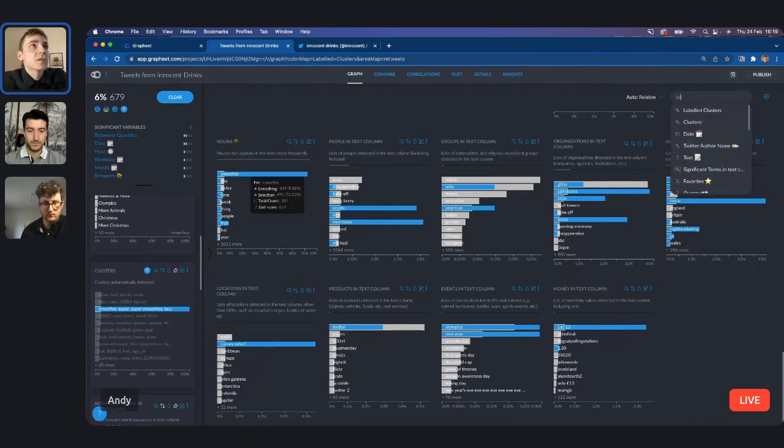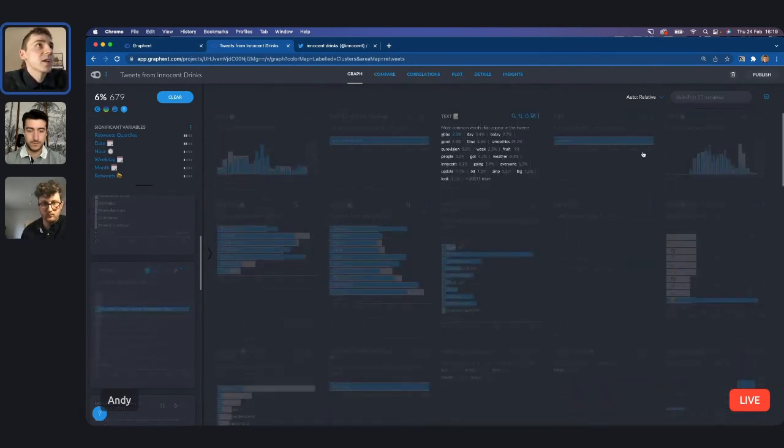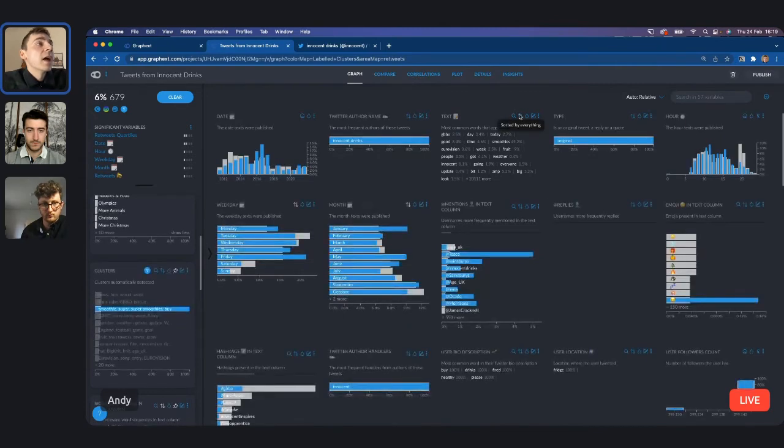I could also search for text, a variable containing all of the text in these tweets. If I sort that by the selection, the ones at the top are super smoothie, smoothies, kids, free, fruit, all words you might imagine to be closely related with the idea of Innocent selling smoothies.